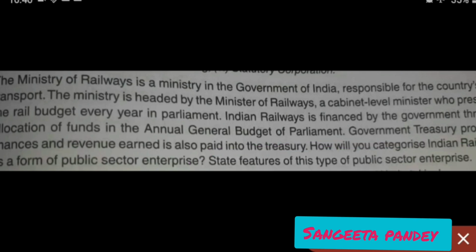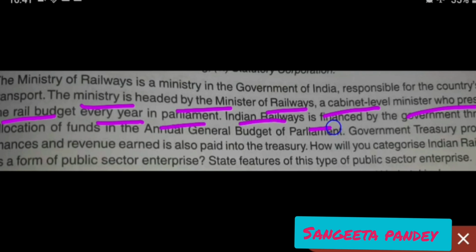The Ministry of Railways is a ministry in the government of India responsible for the country's rail transport. You might have got the idea. The ministry is headed by the Minister of Railways, a cabinet-level minister who presents the rail budget every year in Parliament.